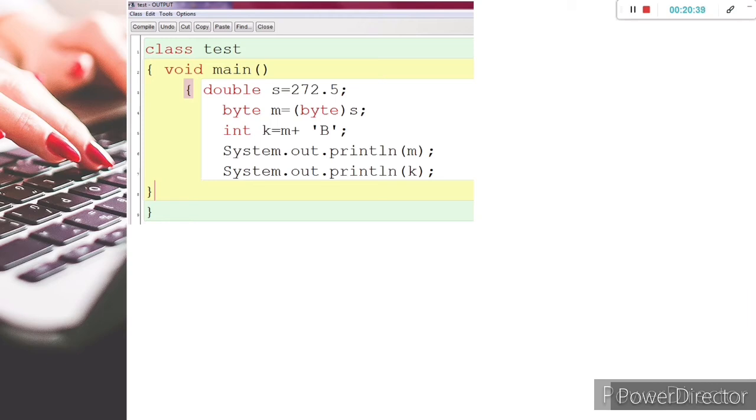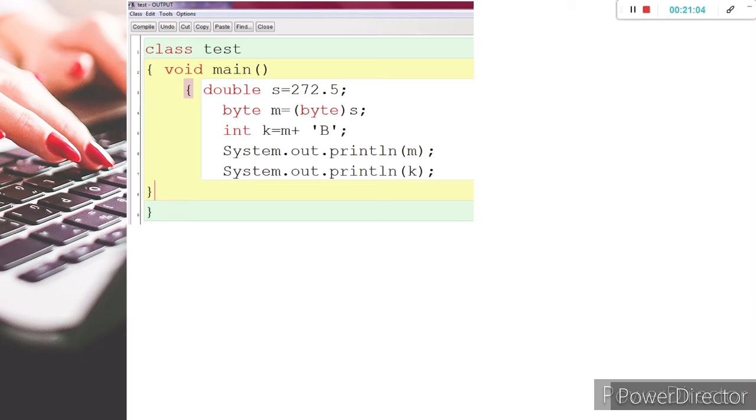So 272 and 66, if we add, what result will we get? We will get 338. But if you compile the program and execute it, you will get this result.